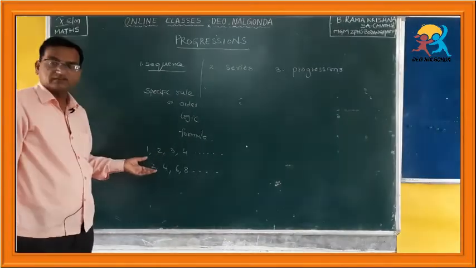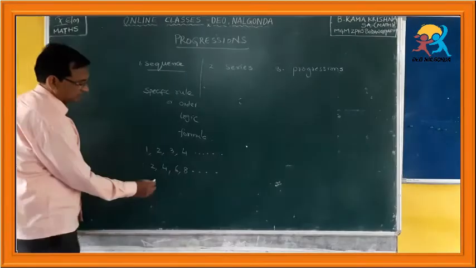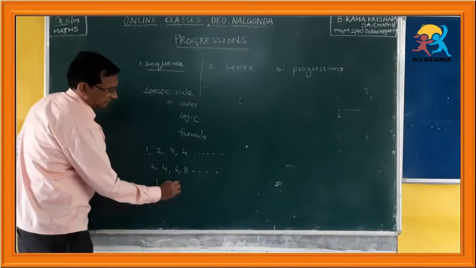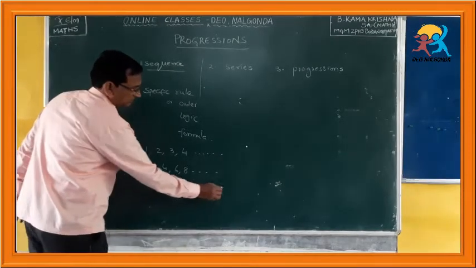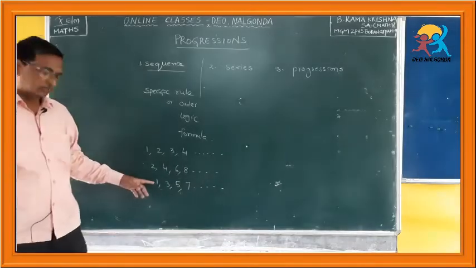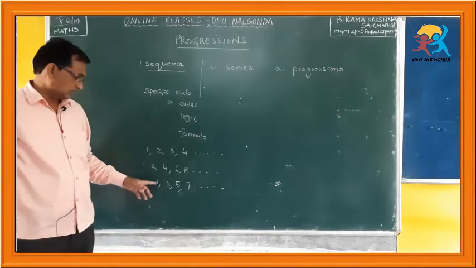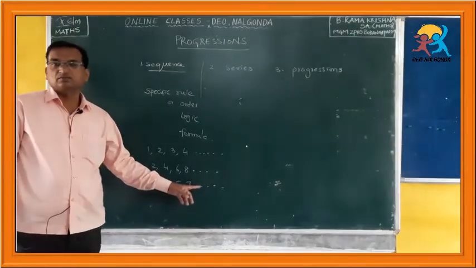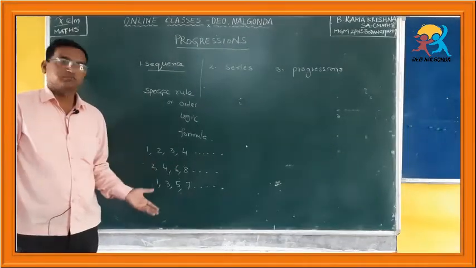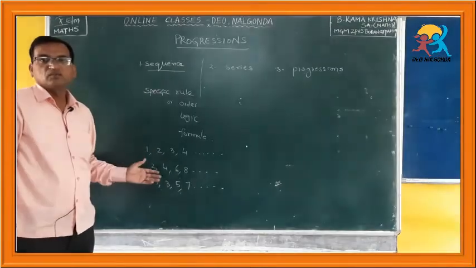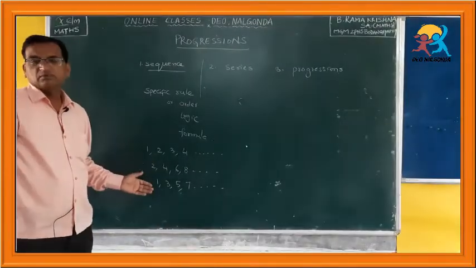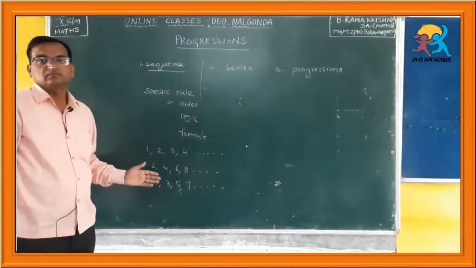Next, let me write another example: 1, 3, 5, 7 and so on. This is a list of odd numbers, you know very well. So here also the difference is 2. You can tell here also the next numbers. In such a way, we can write any number of sequences, I think.